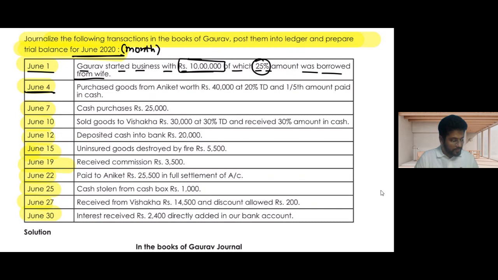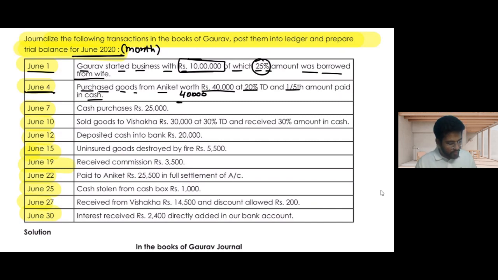On June 4th, he purchased goods from Aniket worth rupees 40,000 at 20% TD, trade discount, and 1/5 of the amount paid in cash. Trade discount is a discount which is given normally. If you go to a shopping mall, they say 50% discount; that is a trade discount.